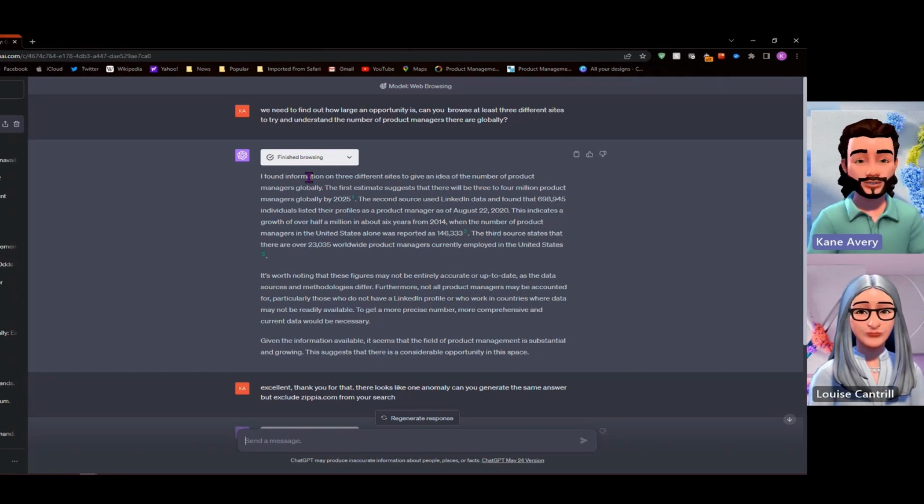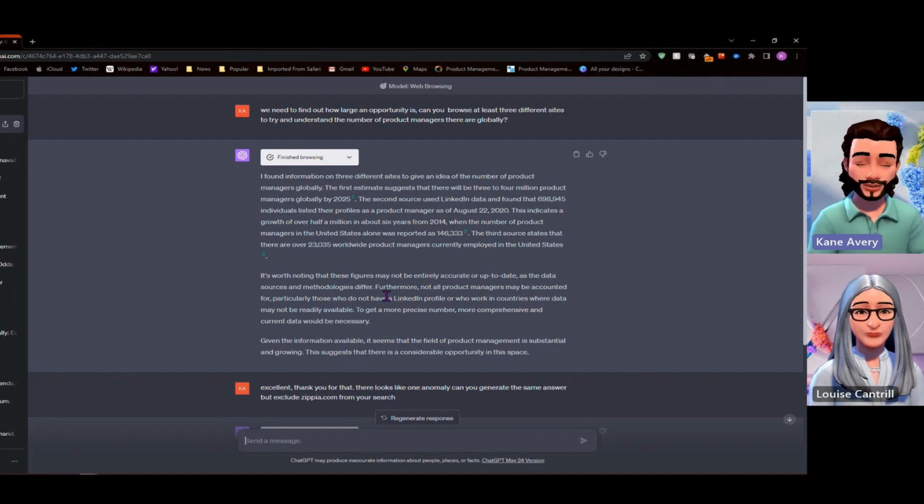We've asked it the question. We need to find out how large an opportunity is. So can you browse at least 3 different sites to try and understand the number of product managers that there are globally? So we're trying to get to some hard numbers, some metrics that will help us in the decision-making process around our previous idea on that innovation canvas.